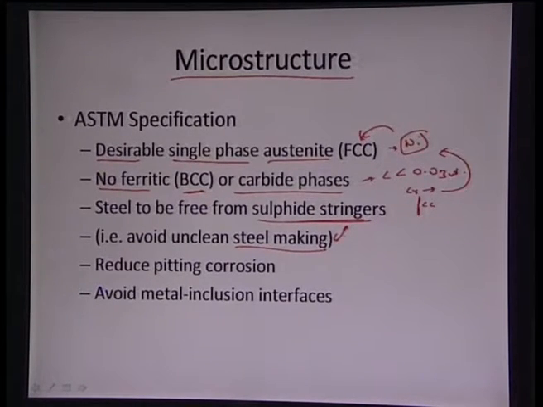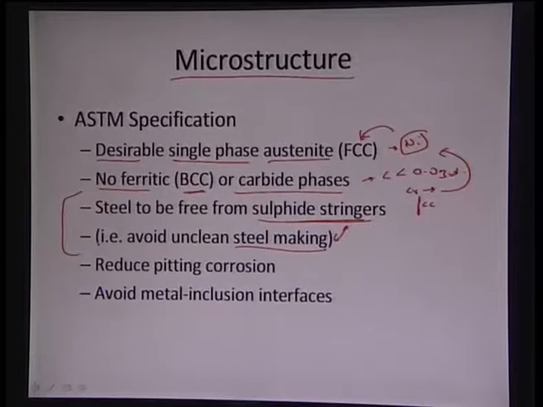We keep the sulfur content less than 0.03, and phosphorus content also less than 0.03, so that sulfide stringers can be avoided in the steel. Once you have clean steel, the properties will automatically enhance, because there are no lamellae of sulfide stringers, which form boundaries that are generally weak and then lead to failure or enhanced corrosion as well.